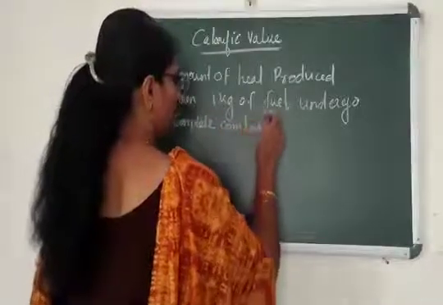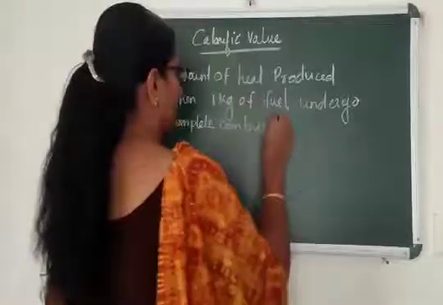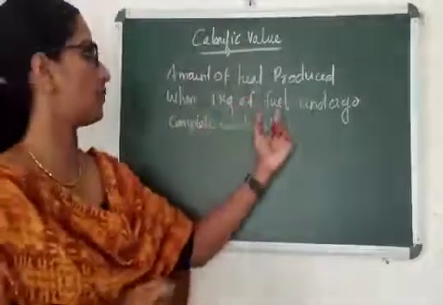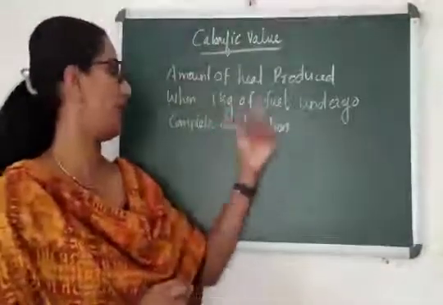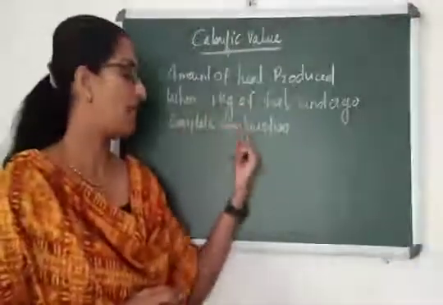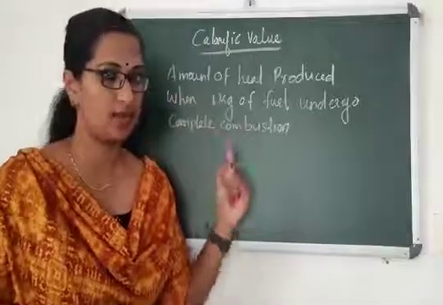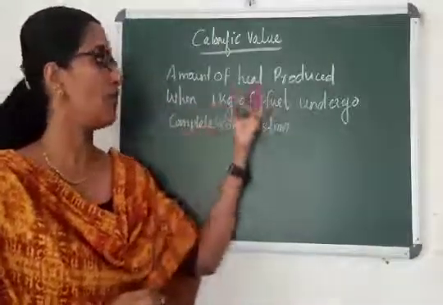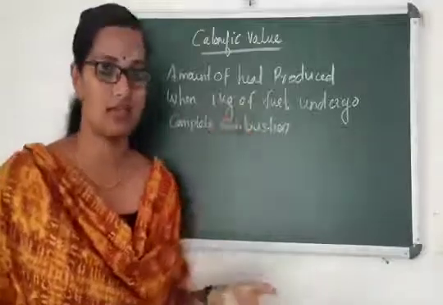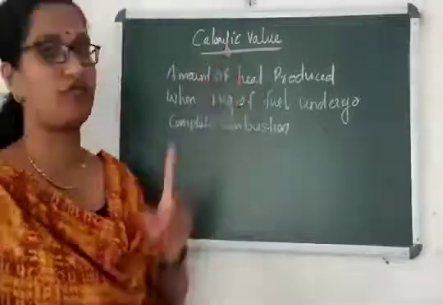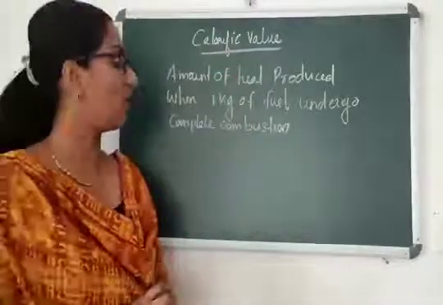So children, what is calorific value? The calorific value is the amount of heat produced when 1 kilogram of fuel undergoes complete combustion. After complete combustion of 1 kg of a fuel, how much amount of heat energy has been released? That is the value of calorific value. That is the calorific value.